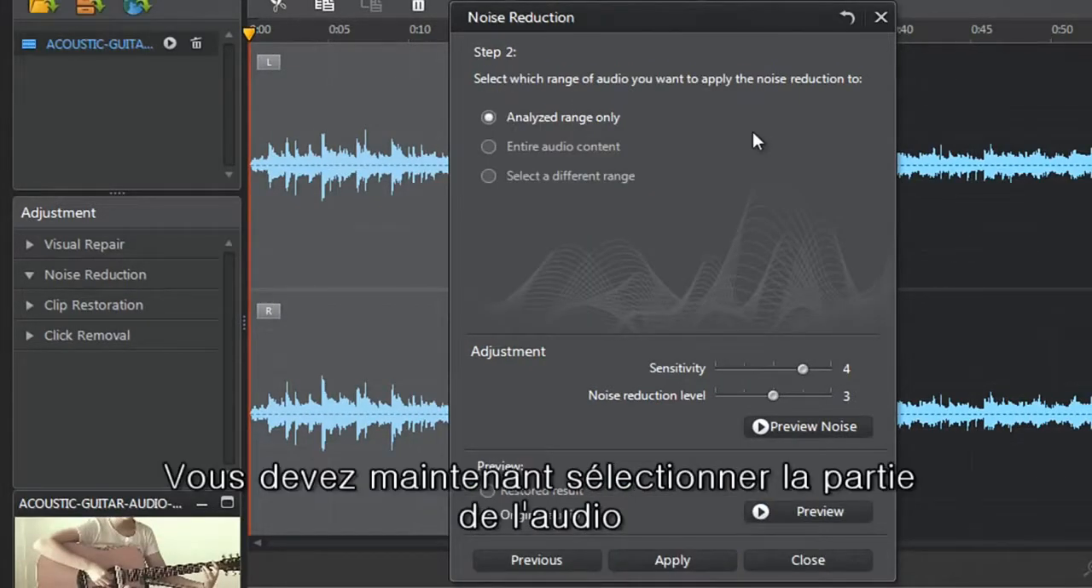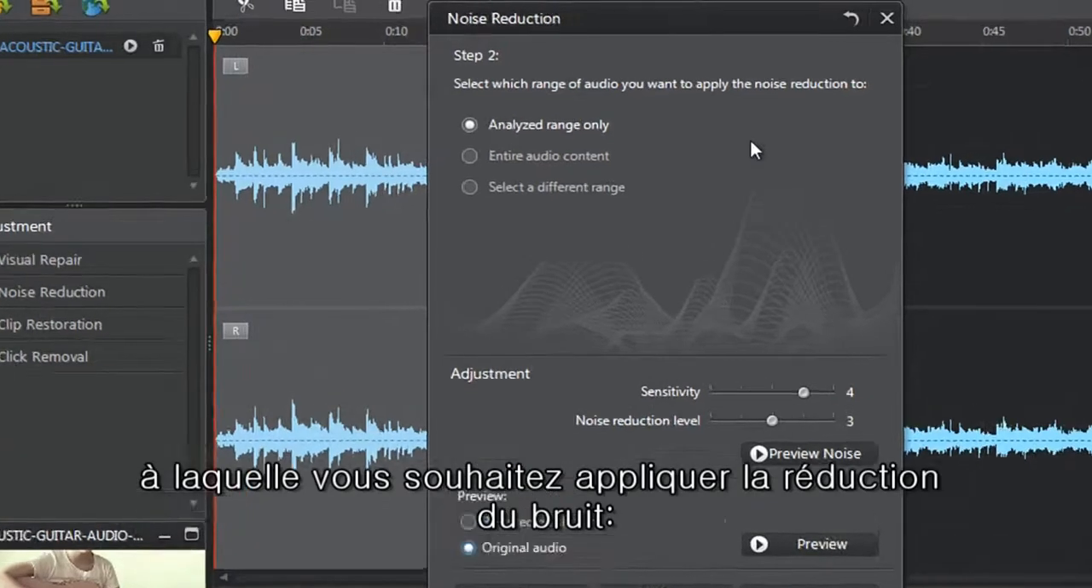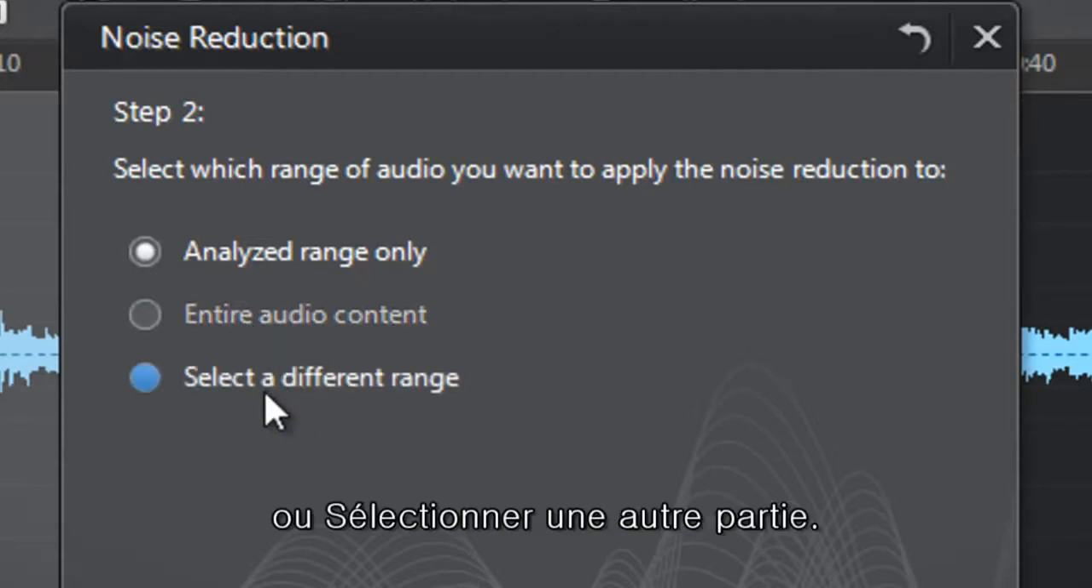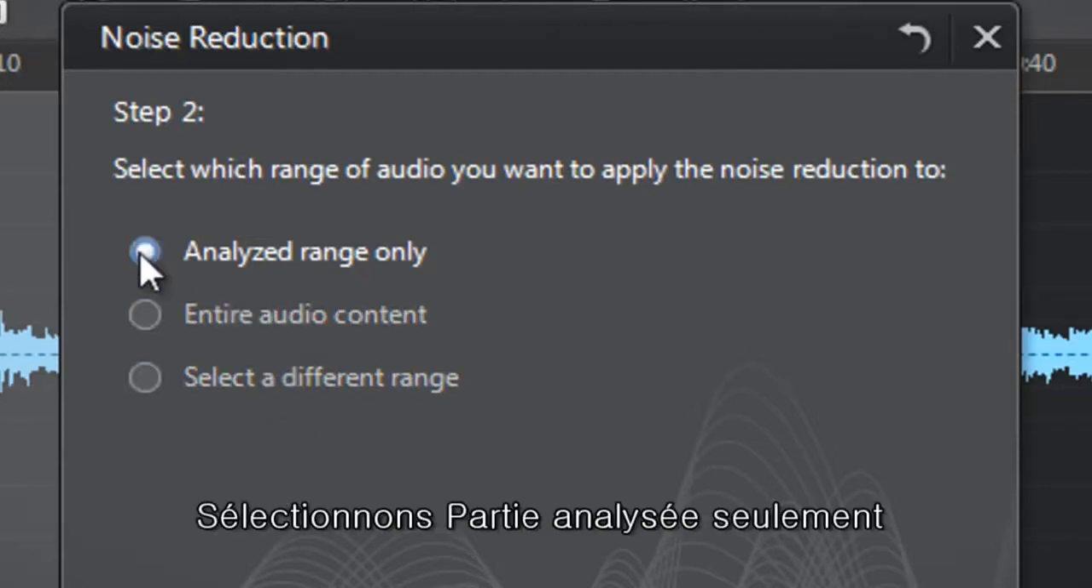You now need to select which range of audio you want to apply the noise reduction to: Analyzed range only, entire audio content, or select a different range. Let's select Analyzed range only.